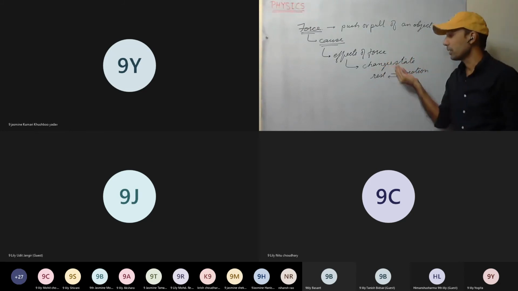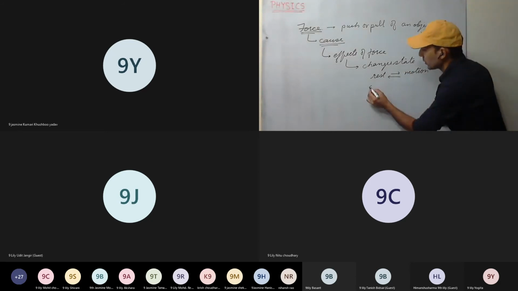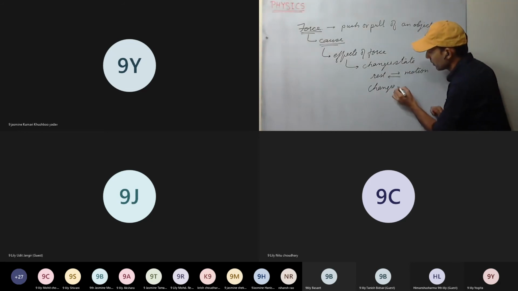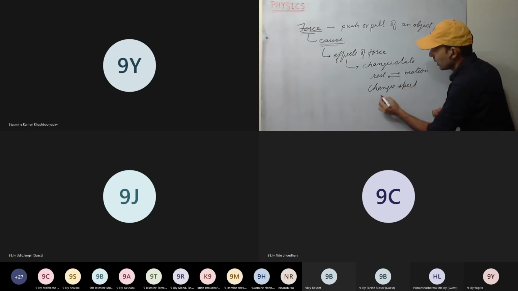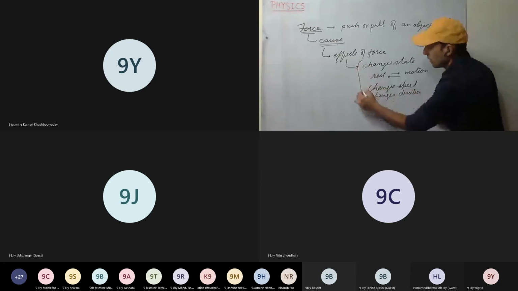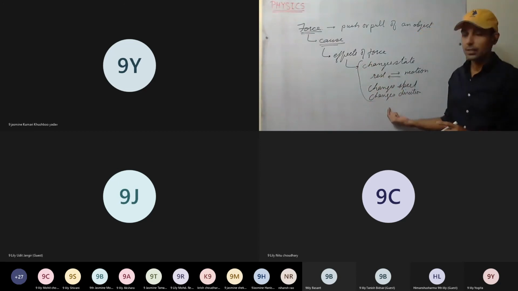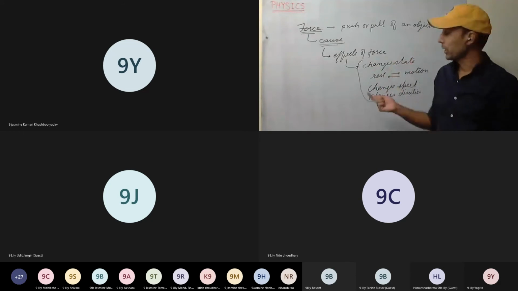Those are all clubbed here under changes the state. Changes the speed. Changes direction. Okay. These are some of the effects you discussed. Now these are clubbed in one point in your book.